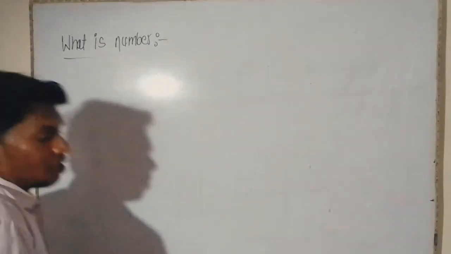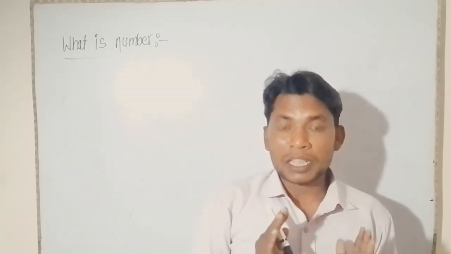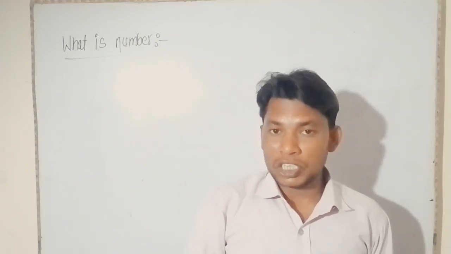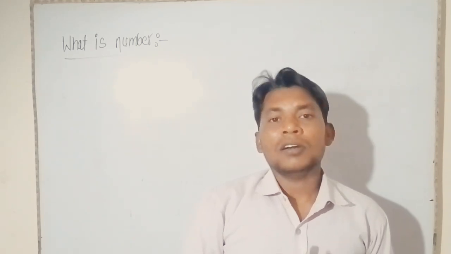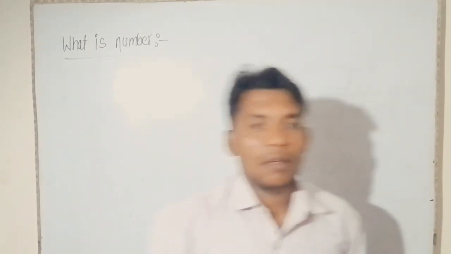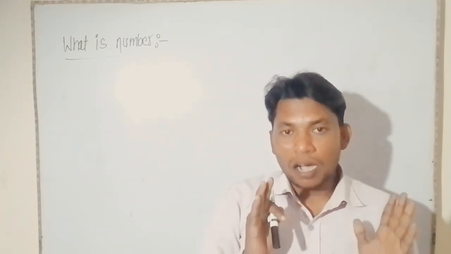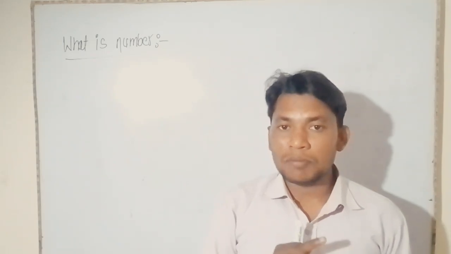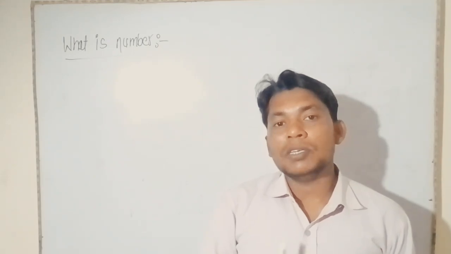What is a number? So a number is a mathematical concept which is used for counting, measuring, labeling and calculation of any quantity. Once again, a number is a mathematical concept and symbol which is used for counting, measuring and labeling and calculation of any quantities.